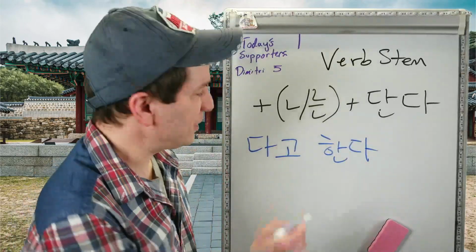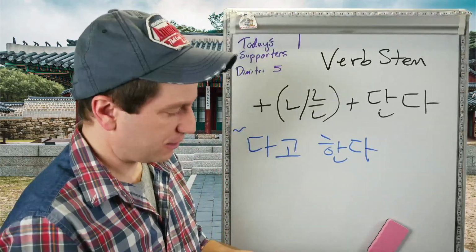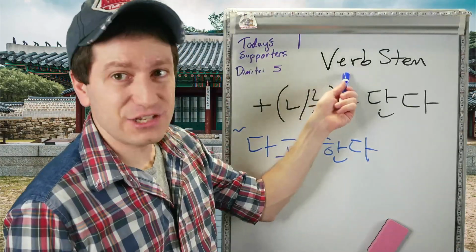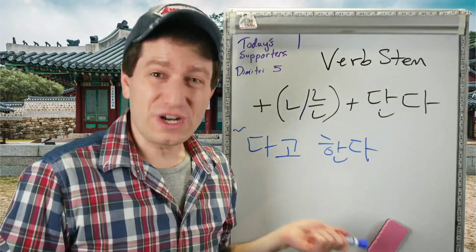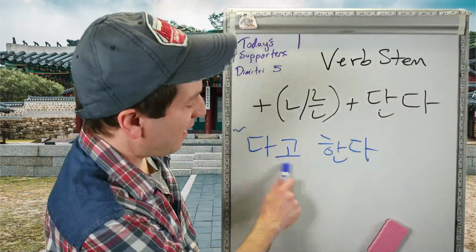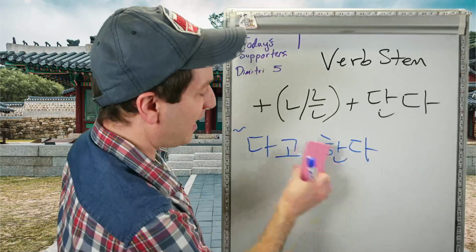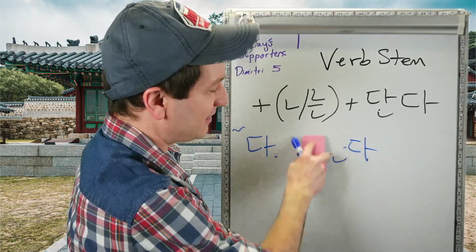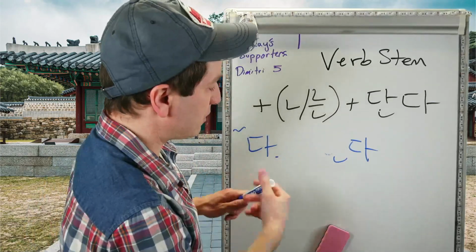This form is actually short for the quoting form 다고 한다. So if you take 하다, before I said you would get 한단다, originally it would have been 한다고 한다. 한다고 한다, 한단다. It's just short for 다고 한다.